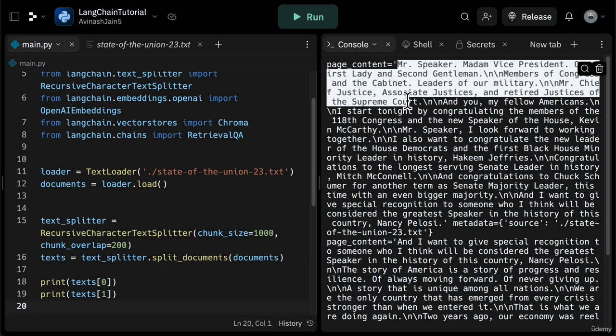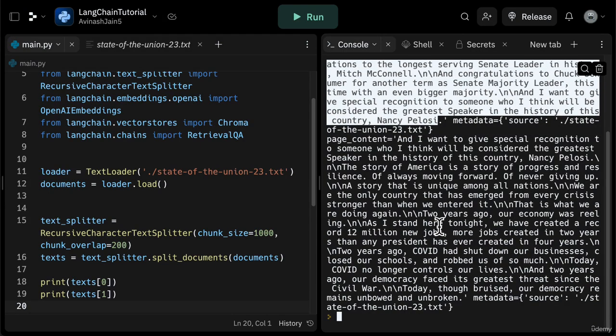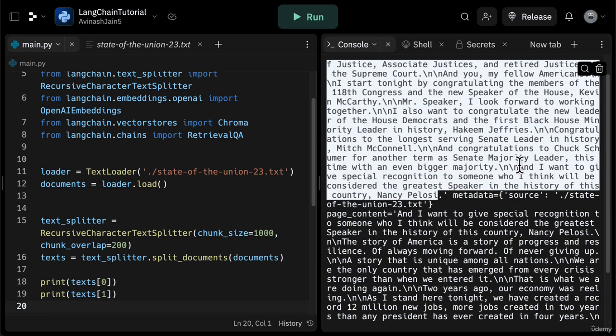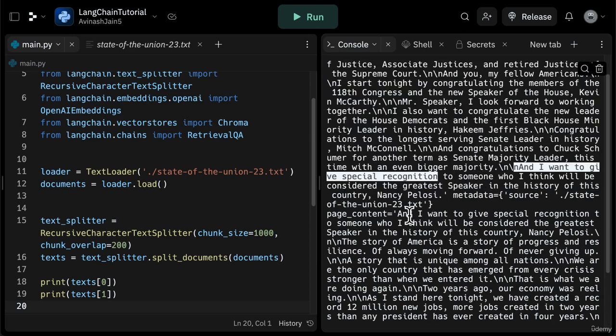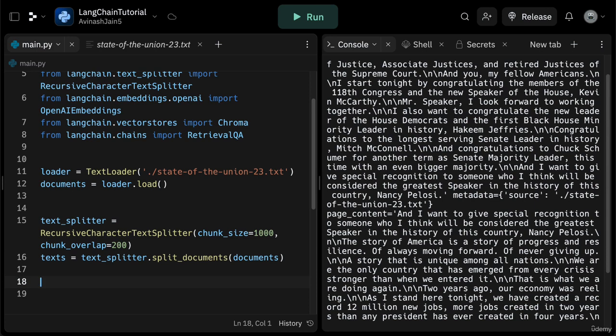You can see how it starts off with Mr. Speaker, Madam Vice President, and it goes all the way to Nancy Pelosi. And in the second one, you can see how "and I want to give special recognition" gets repeated. And so you can think of the chunk overlap as a rolling window across paragraphs. In case there was some relevant sentence that had to be part of both this and this, you can use the chunk overlap to have some overlap between every chunk that gets created to ensure that these paragraphs are still relevant. Now that we have our text created, we can now move on to creating our embeddings.